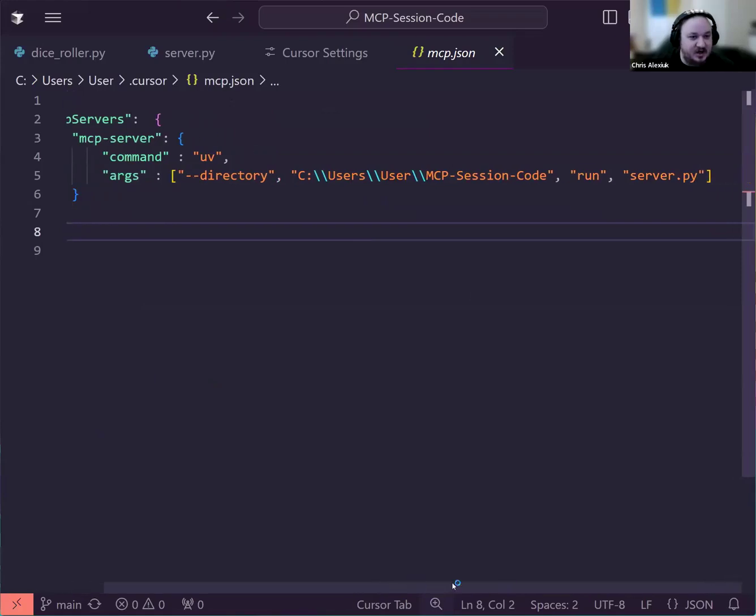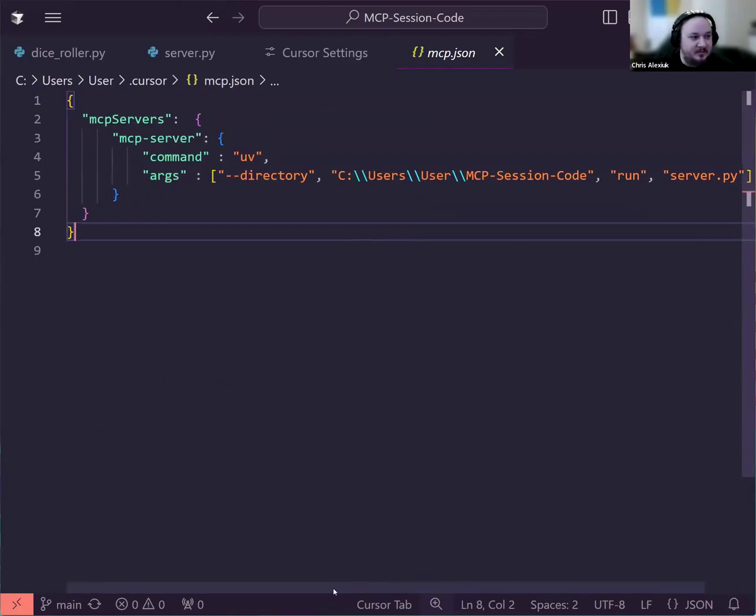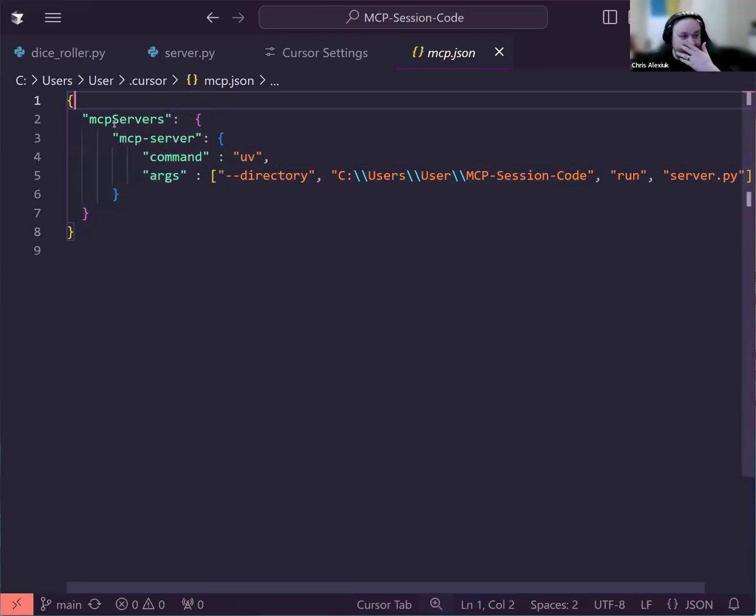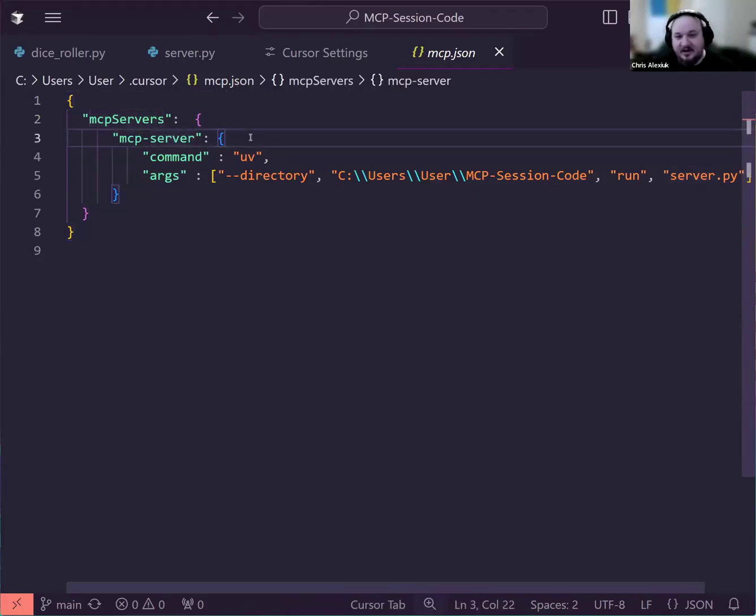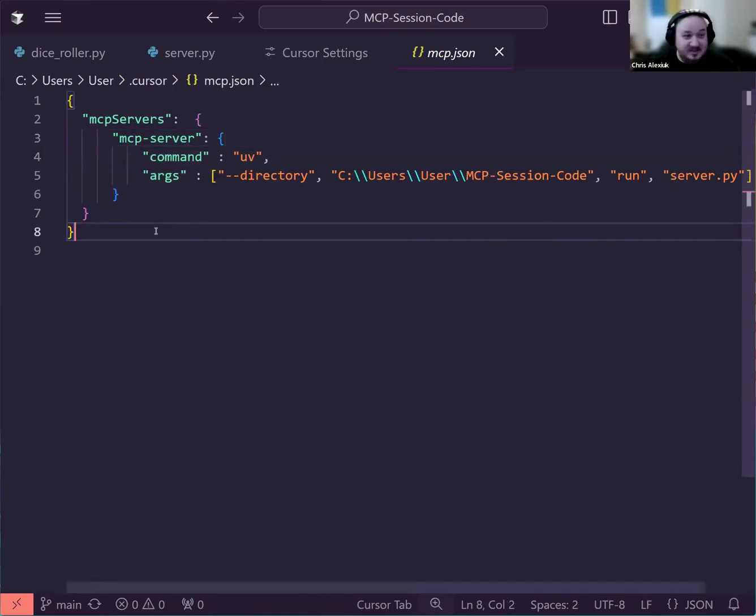There's no trick to it, no additional steps. We simply provide this blob, which contains our MCP servers, one of which is called, rather unimaginatively, MCP server. It has a command that it uses to run this server, and that's it.